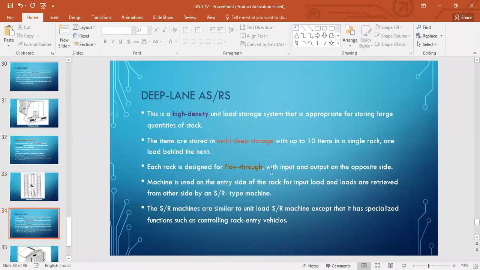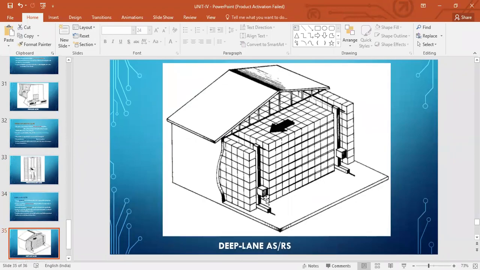Deep lane, you have these very deep lanes. You see here, I've kept that diagram. This is the SR machine, and see how deep that goes. If he comes here and wants to place it there, that shuttle will move all the way up to there. If you want to have it in the middle, either this SR machine can place it or this SR machine can place it. So basically you have deep lanes, and that's where you have deep lane ASRS. But this is basically for a very big setup, a very big logistic facility or very big manufacturing setup. You will have these deep lane ASRS.